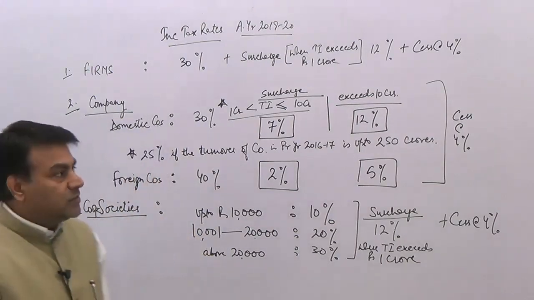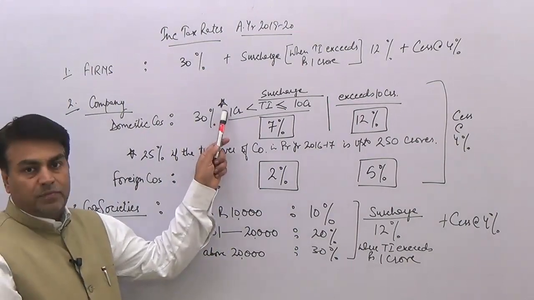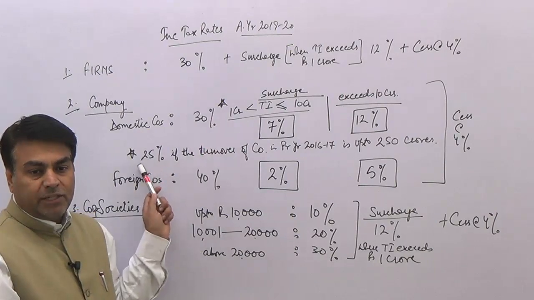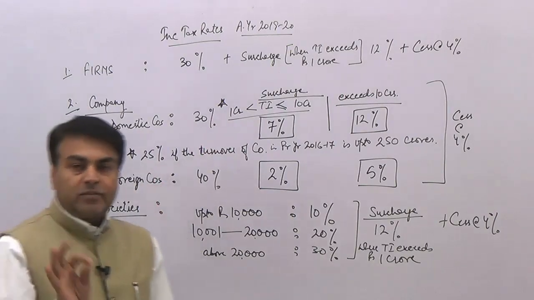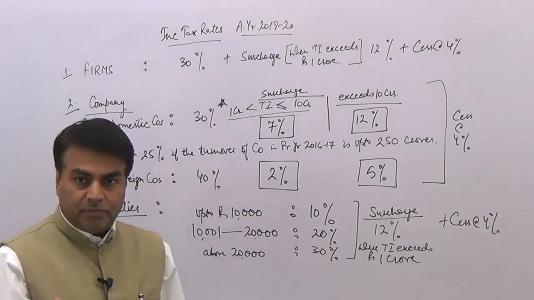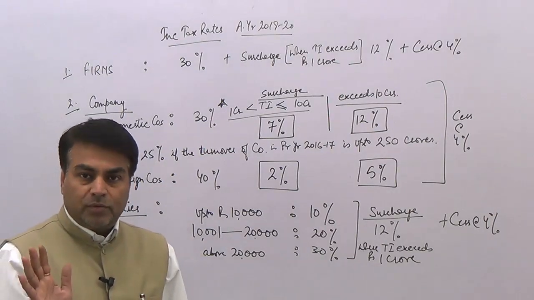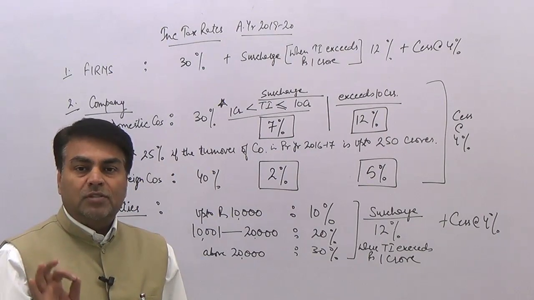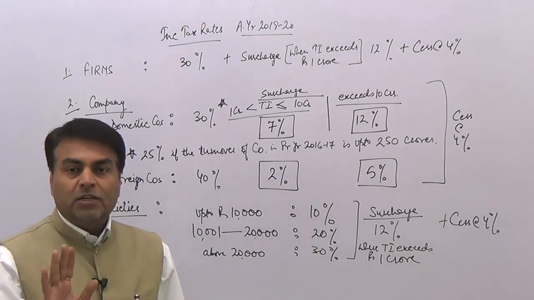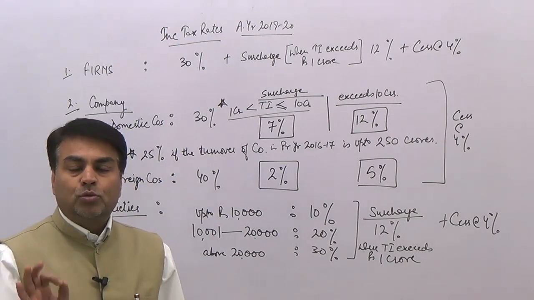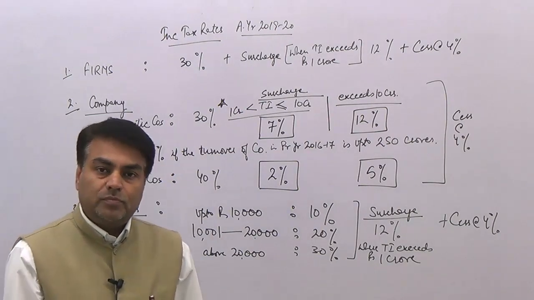Okay. Now you can see that there is a star mark with this tax rate of 30%. The meaning of this star mark, you can read it here: the tax rate would be 25% for those domestic companies whose turnover in the financial year 2016-17, financial year here meaning the previous year, is up to 250 crores.